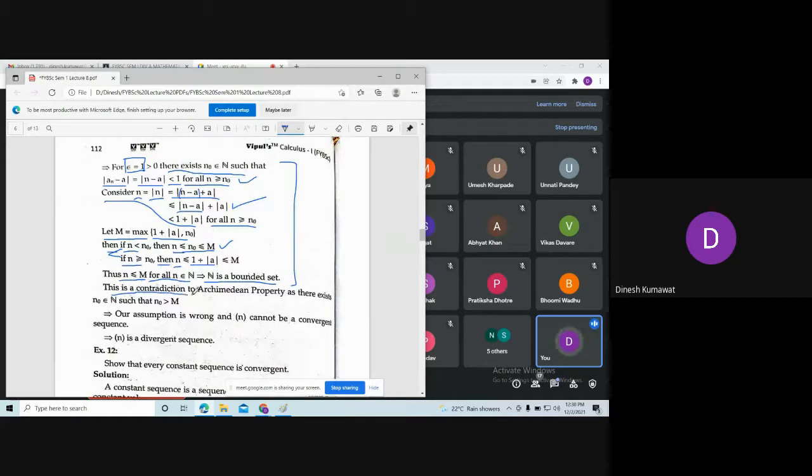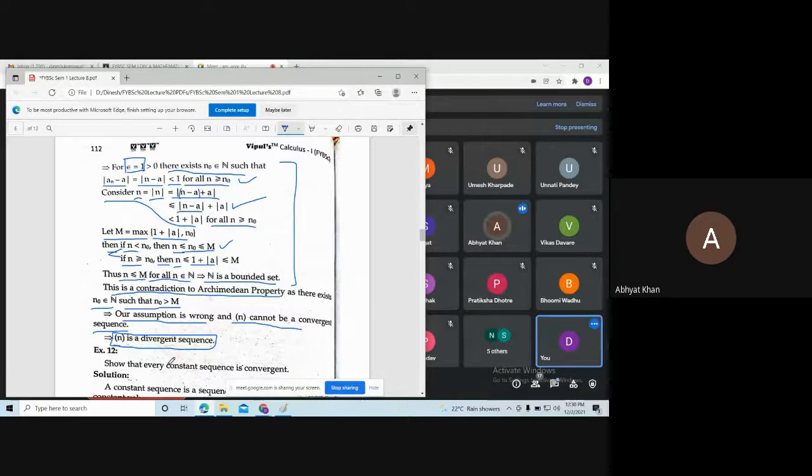So this is the contradiction we are getting over here. This is a contradiction to the Archimedean property, that there exists a natural number n naught such that n naught is bigger than this real number M. Hence our assumption is wrong, and this sequence a_n cannot be a convergent sequence. So if it is not convergent, then what are we going to say? We are going to say this sequence a_n is a divergent sequence. Is the solution clear?